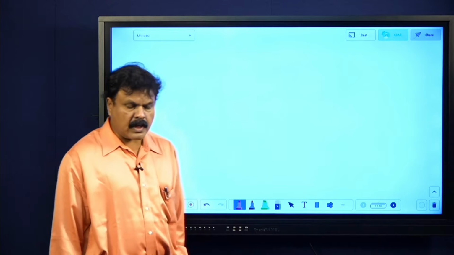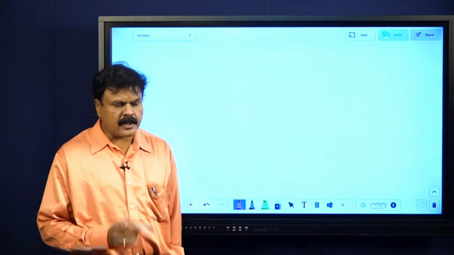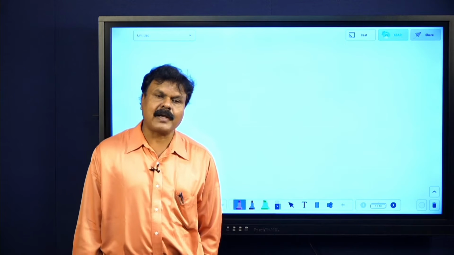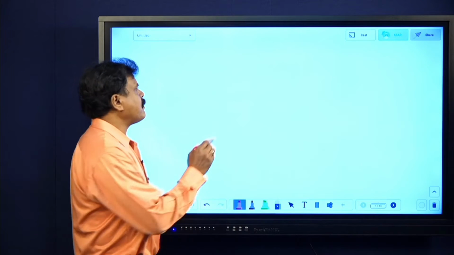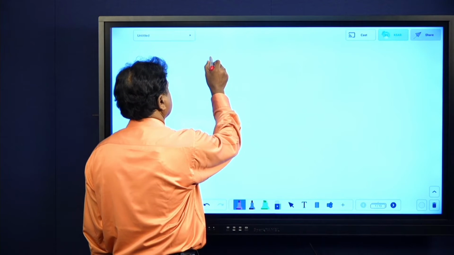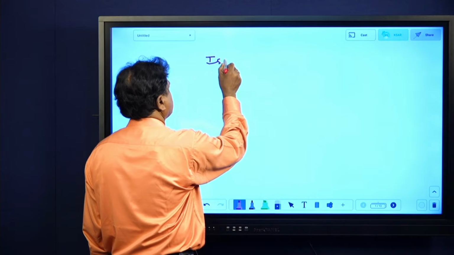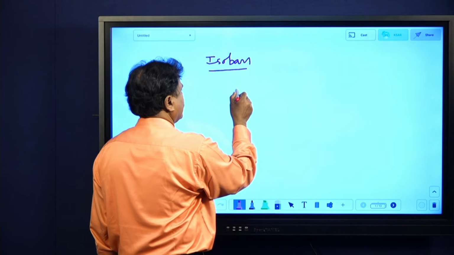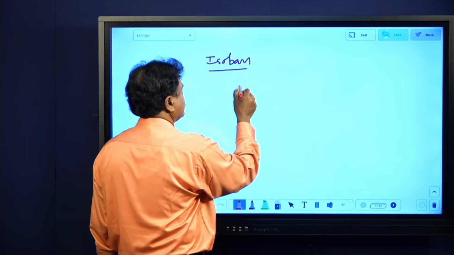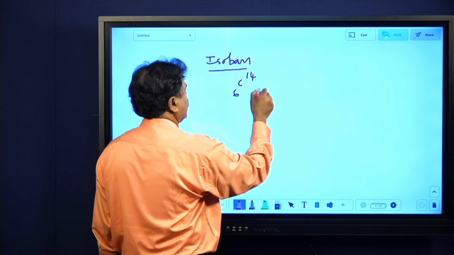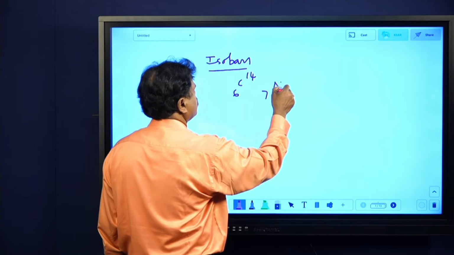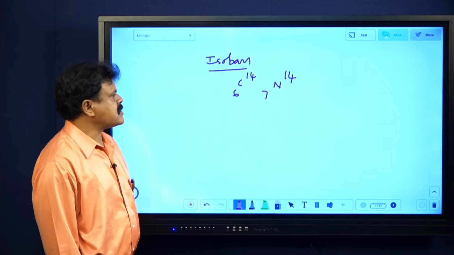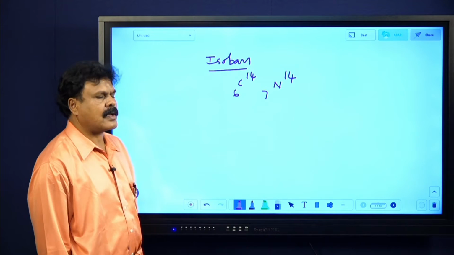Next you have got isobars. What are isobars? The nuclei having the same mass number but different atomic number. Try to remember these things also, isobars. What are the examples? I can take something like 6C14 and 7N14. It has the same mass number but different atomic number.